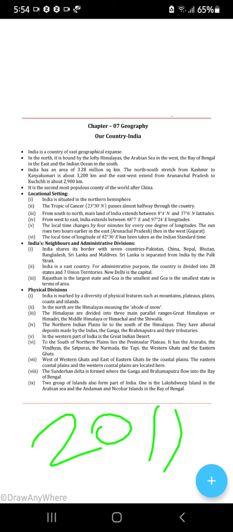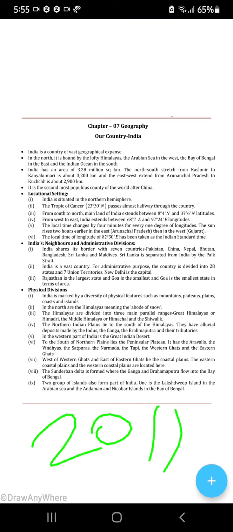Next. From north to south, the mainland of India extends between 8 degree 4 minutes north and 37 degree 6 minutes north latitude. This is the latitude extent. The longitudinal extent from west to east is 68 degree 7 minutes to 97 degree 24 minutes. So it's situated in the northern hemisphere and the eastern hemisphere.